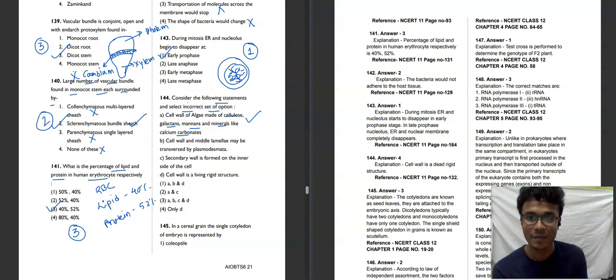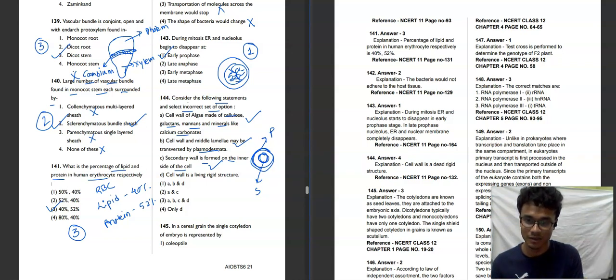Second, cell wall and middle lamella may be traversed by plasmodesmata. It is the correct statement that middle lamella and cell wall can be traversed by plasmodesmata. Correct statement. Secondary wall formed on the inner side of the cell is also a correct statement. Suppose this is a primary cell wall. When the secondary cell wall forms, it will form on the inner side of the cell. This one is the secondary and this one is the primary cell wall.